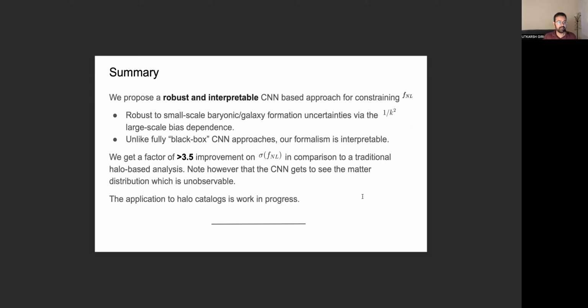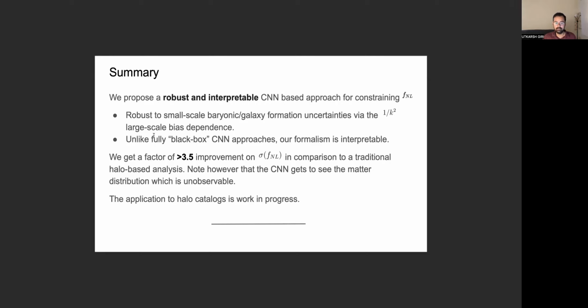Finally, to summarize, in our work, we have proposed a robust and interpretable CNN-based approach for constraining the local type primordial non-Gaussianity parameter FNL. Our method is robust to small scale baryonic and galaxy formation uncertainty because this 1 by k square scaling appears on the larger scales and remains preserved.